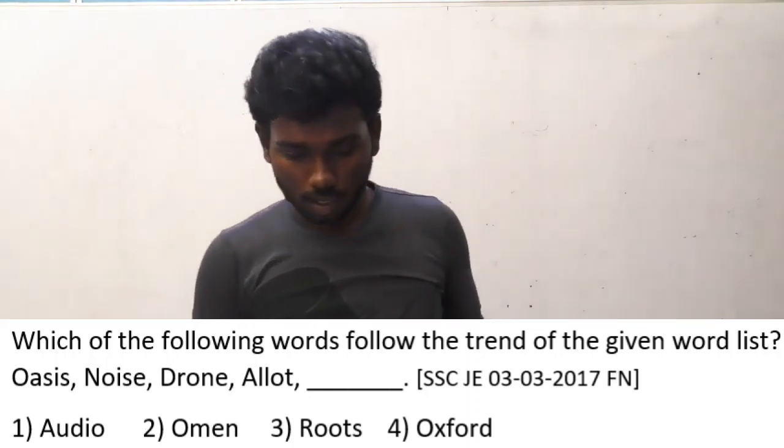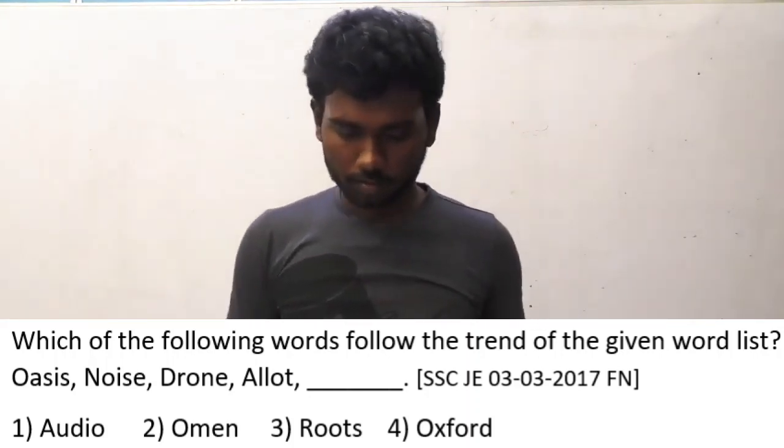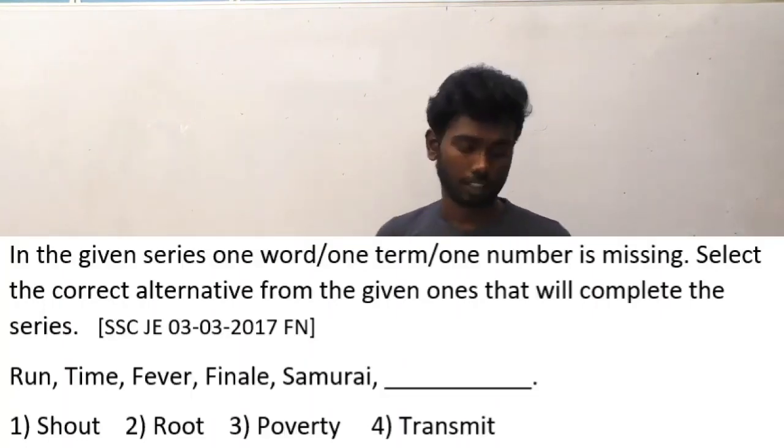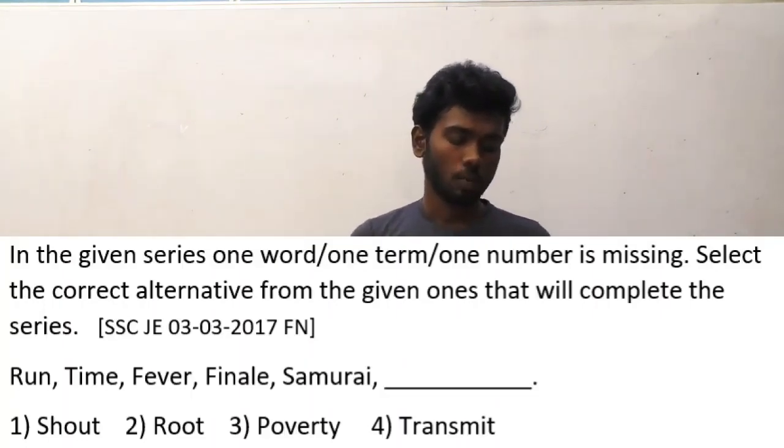Let us move on to the 43rd question. Okay students, let's move on to the next question. Question number 43. This question is asked in SSC JE 3/3/2017 afternoon session. Let me read out the question first. In the given series, one word or one term or one number is missing.